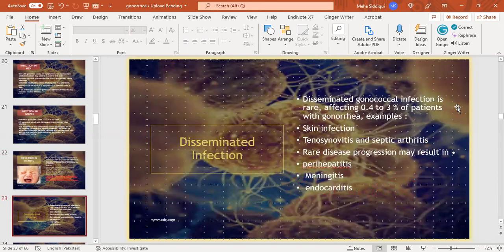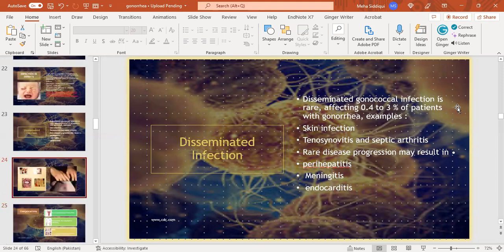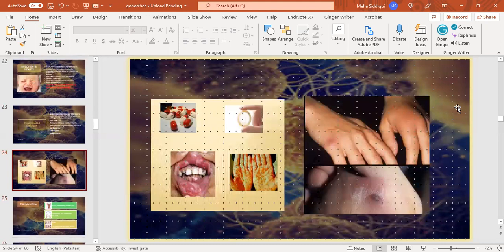Disseminated infection. Disseminated gonococcal infection is rare, affecting 0.4 to 3% of patients with gonorrhea, and it includes skin infection, tenosynovitis, and septic arthritis. Rare disease progression may result in perihepatitis, meningitis, endocarditis. This is a picture of disseminated infection that is involving the oral cavity, hands, joints.